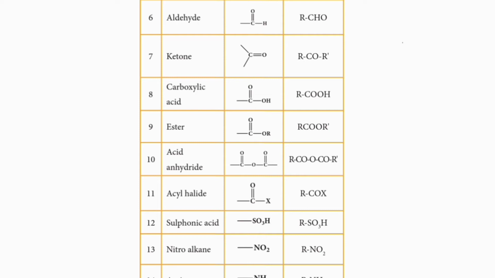It is a modified functional group from the carboxylic acid functional group, bond COOH. Here H is only replaced by some alkyl group. So the functional group of ester is bond COOR. The general formula for ester is RCOOR'. R and R' are any alkyl groups.